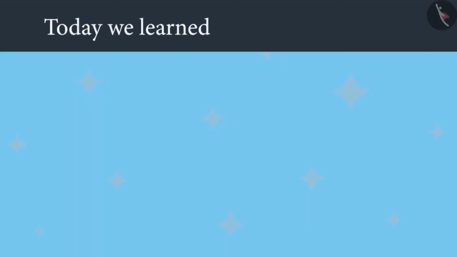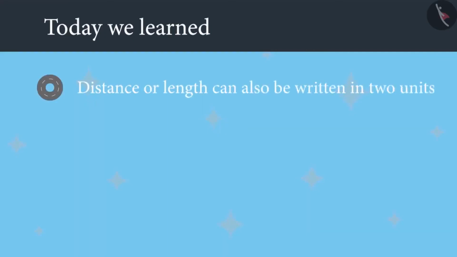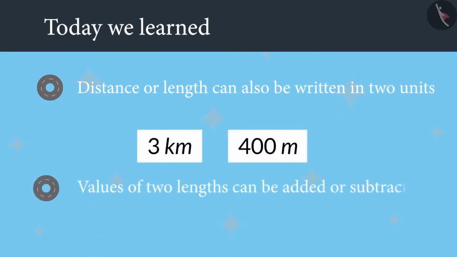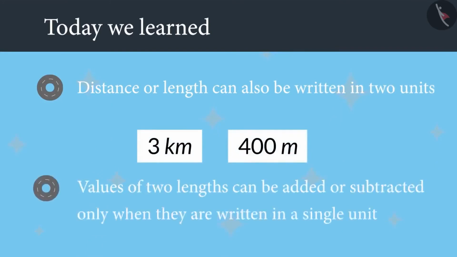Today you learned that distance or length can also be written in two units. Example, 3 kilometers, 400 meters. Values of two lengths can be added or subtracted only when they are written in a single unit.